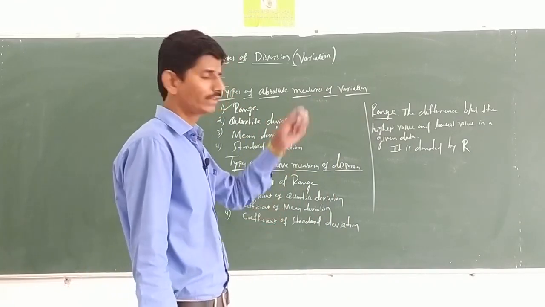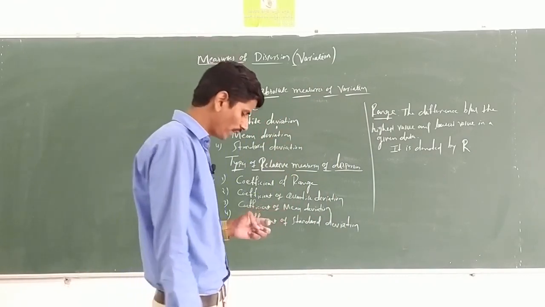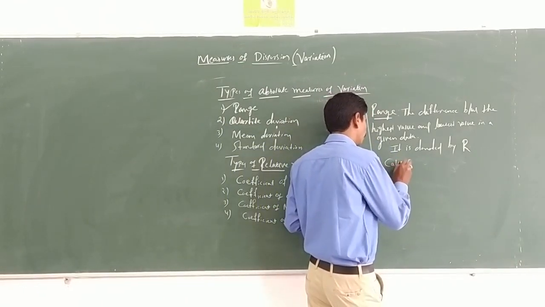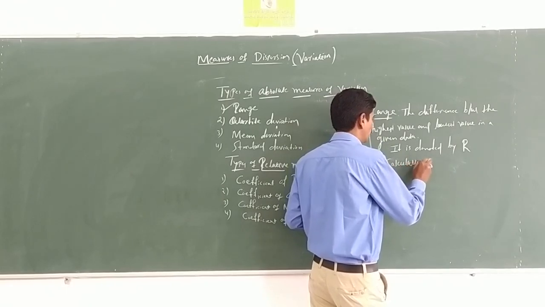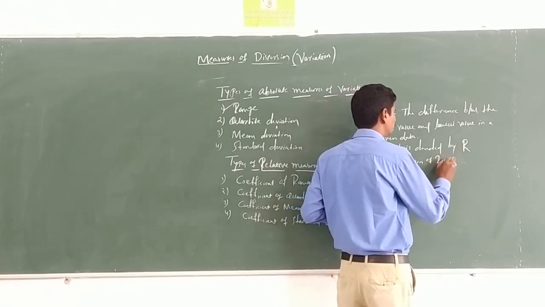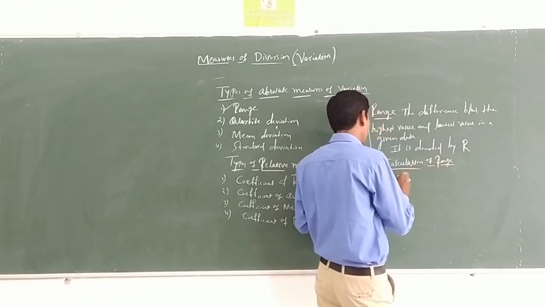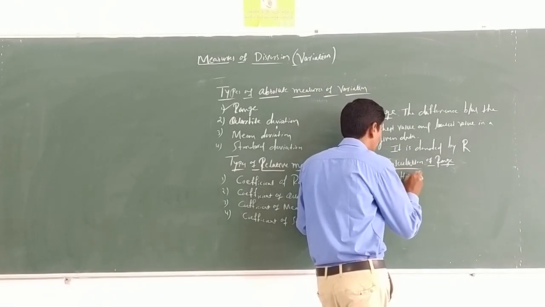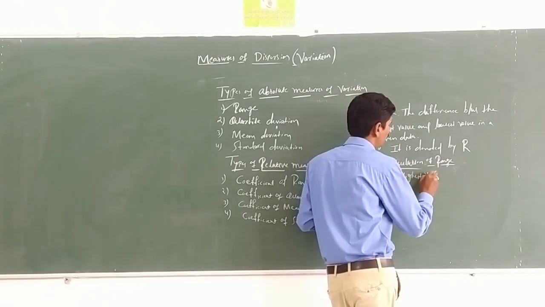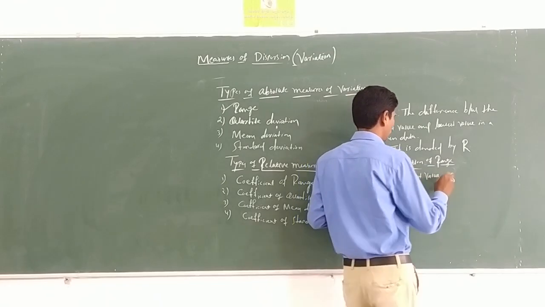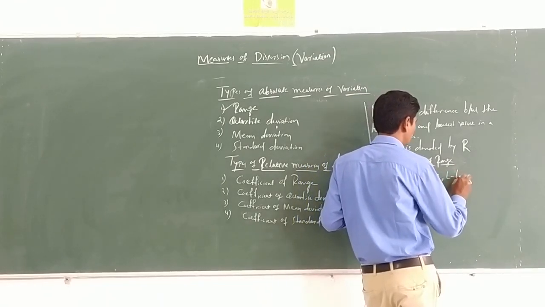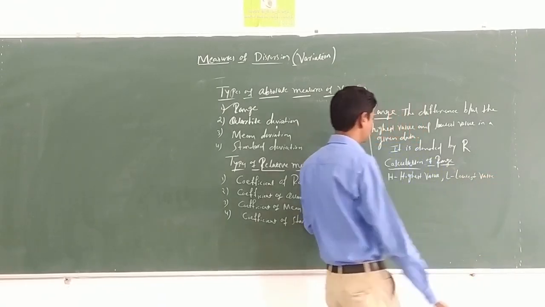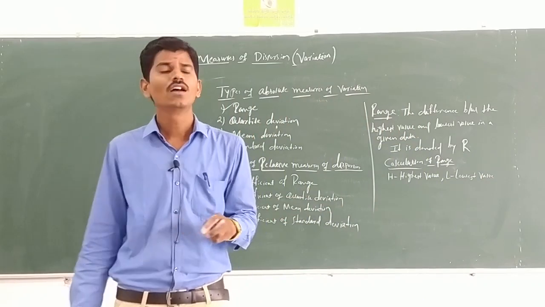Okay. The next, how to calculate range? Here, H indicates the highest value and L indicates the lowest value.